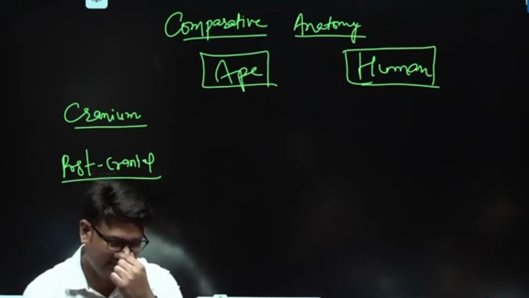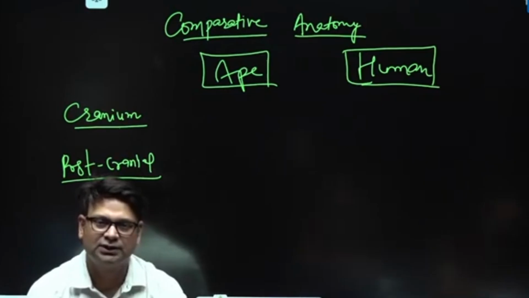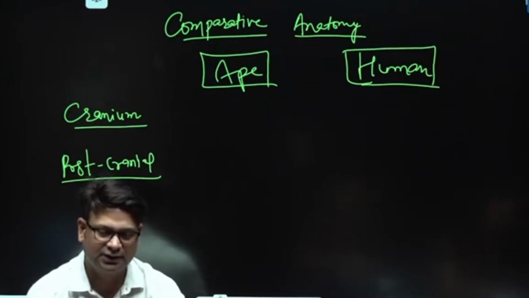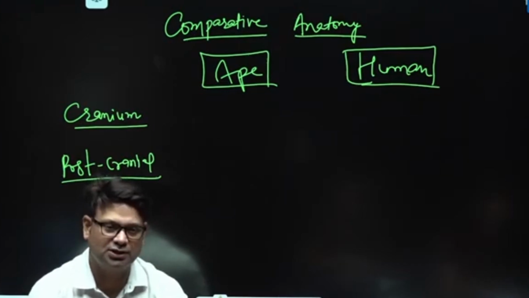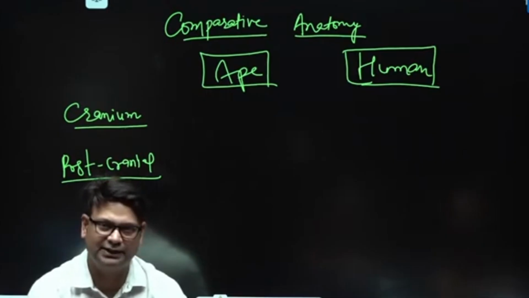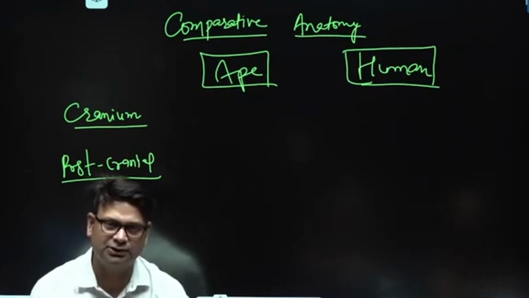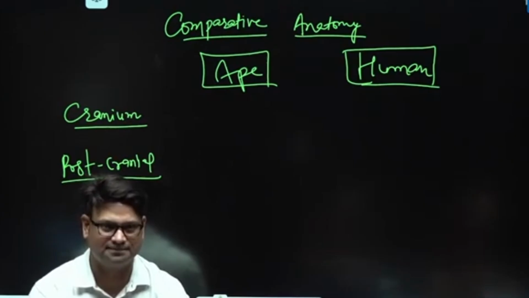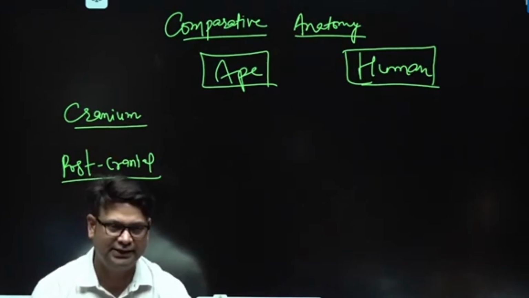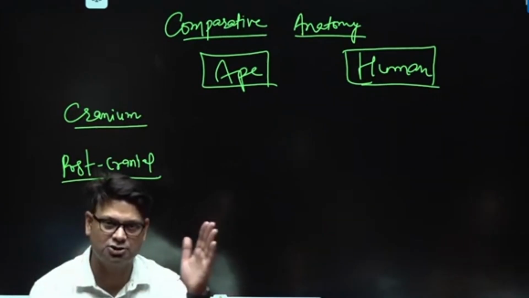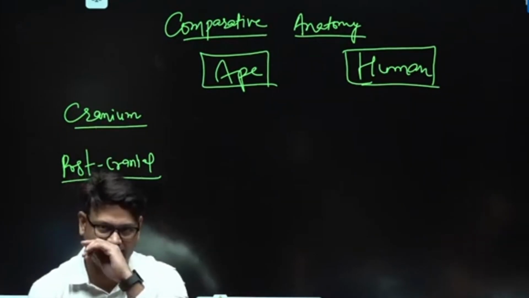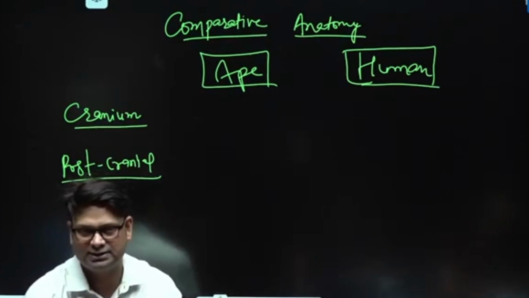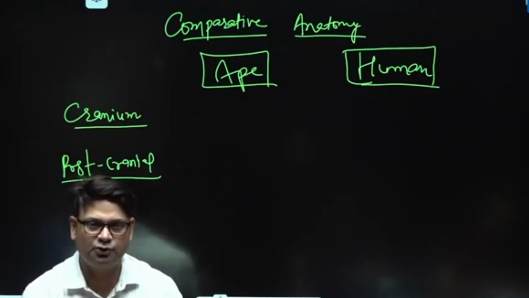Now there is one problem in our syllabus: under erectus, Paranthropus is written, and many of you are confused about how to study it. Maybe that syllabus was not well updated, so you have to put Paranthropus as a variety of australopithecines. That is the accepted norm. Australopithecines have 2 variants, Australopithecus and Paranthropus. So study it according to that only. Don't get confused by these things. So this is a general overview of physical anthropology.